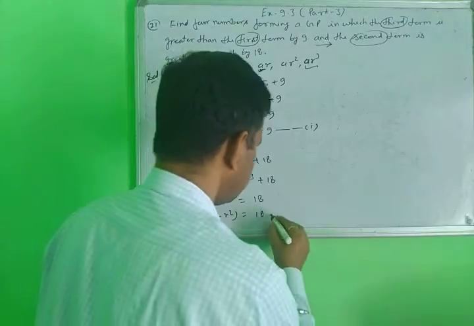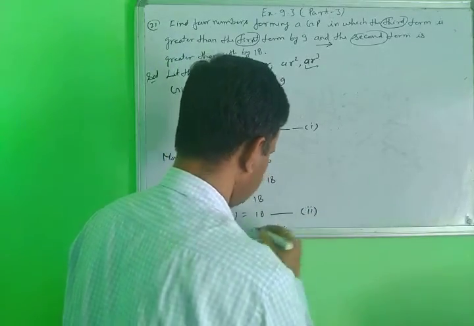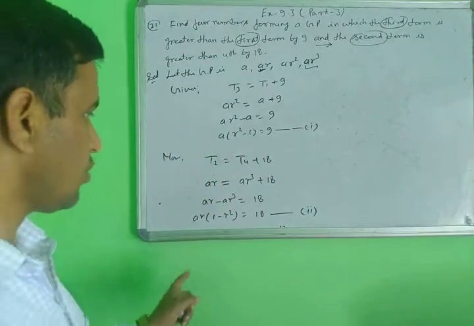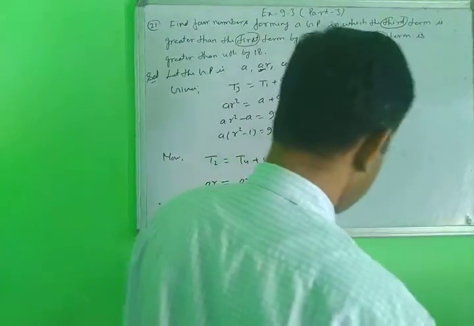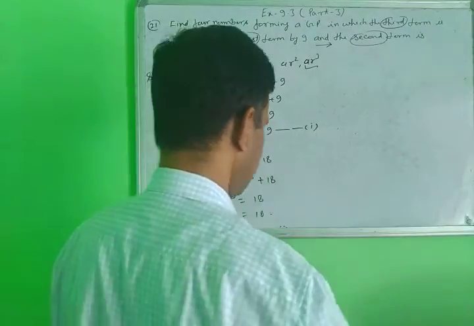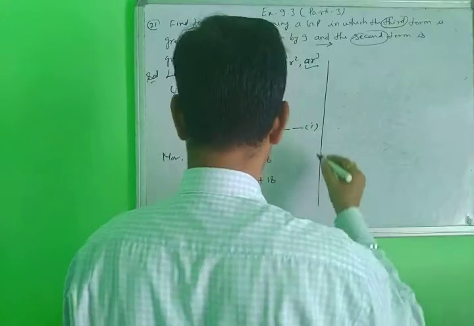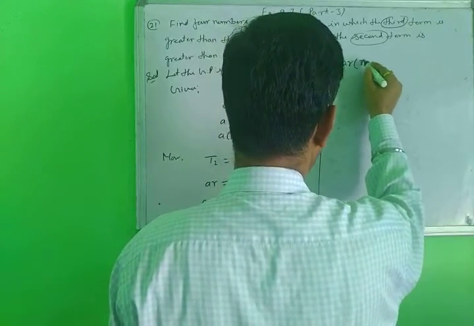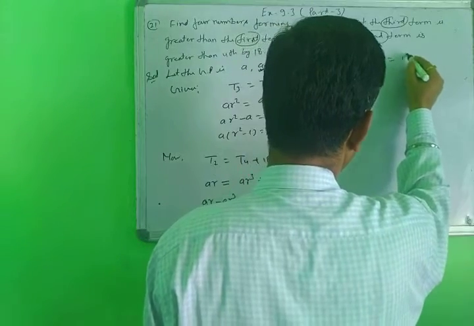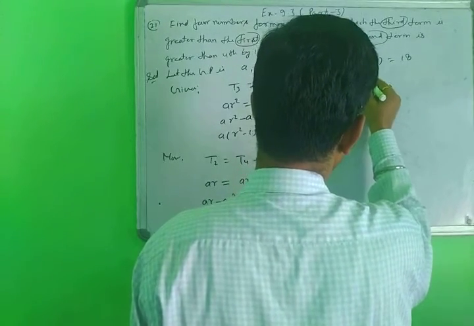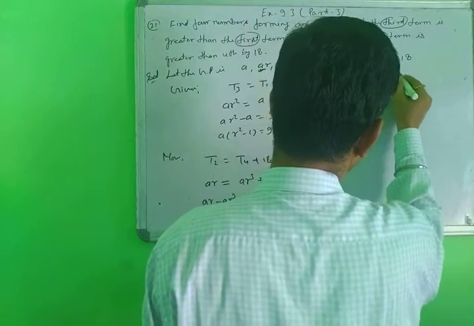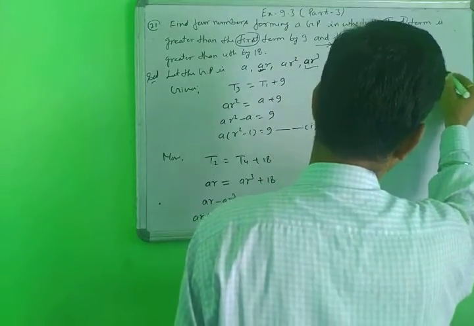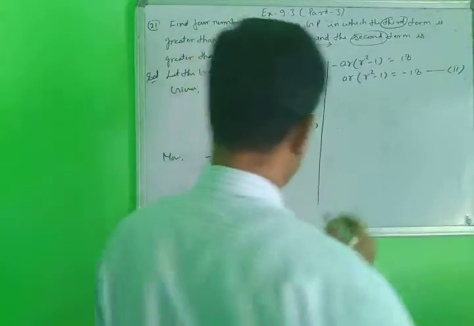So this one is the second equation. Taking the minus sign common, AR times R square minus 1 equal to minus 18. This is your second equation.